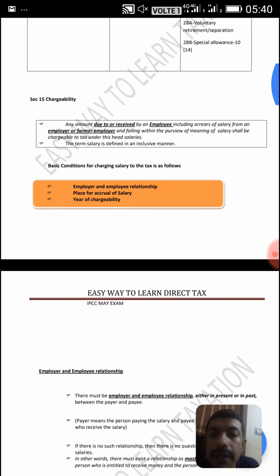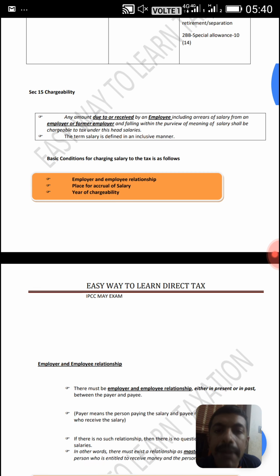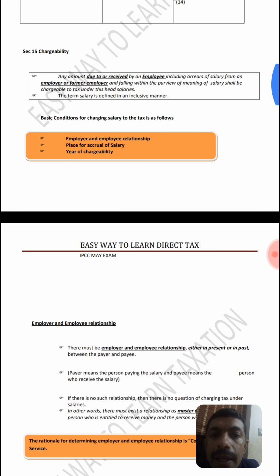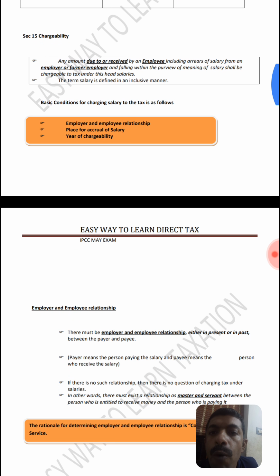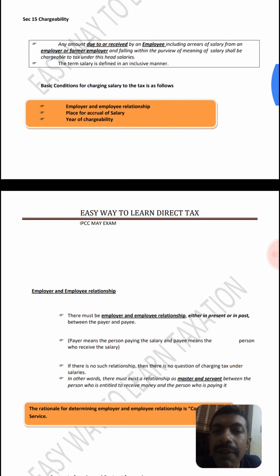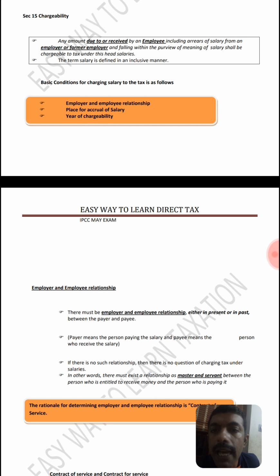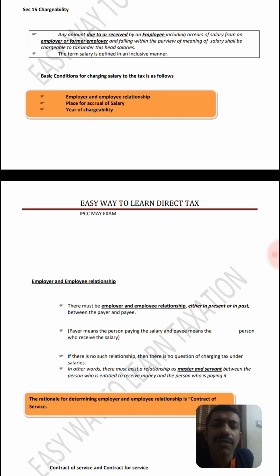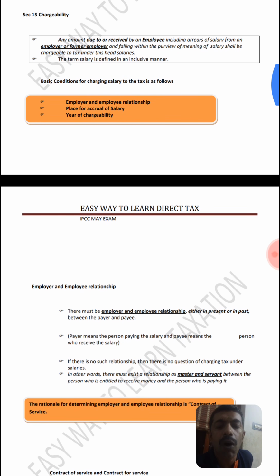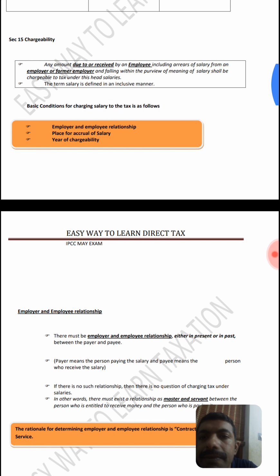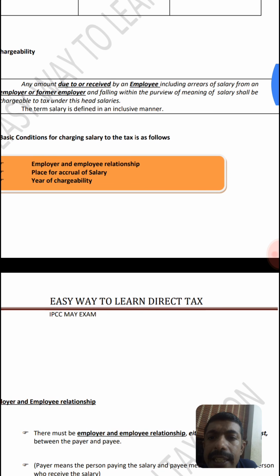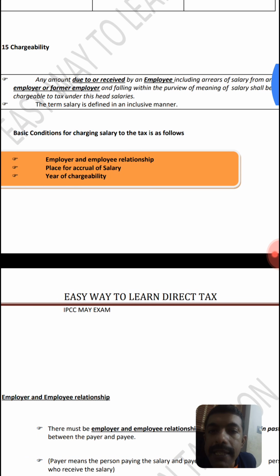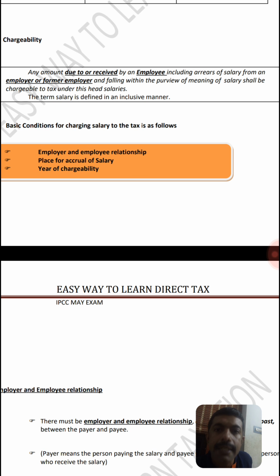Any amount due to or received by an employee, including the arrear of salary from an employer or former employer, and falling within the purview of meaning of salary, shall be chargeable to tax. This is a definition. By plain reading, it is not likely to understand the depth of the definition. This means salary will be chargeable to tax on due basis or receipt basis, whichever is earlier.